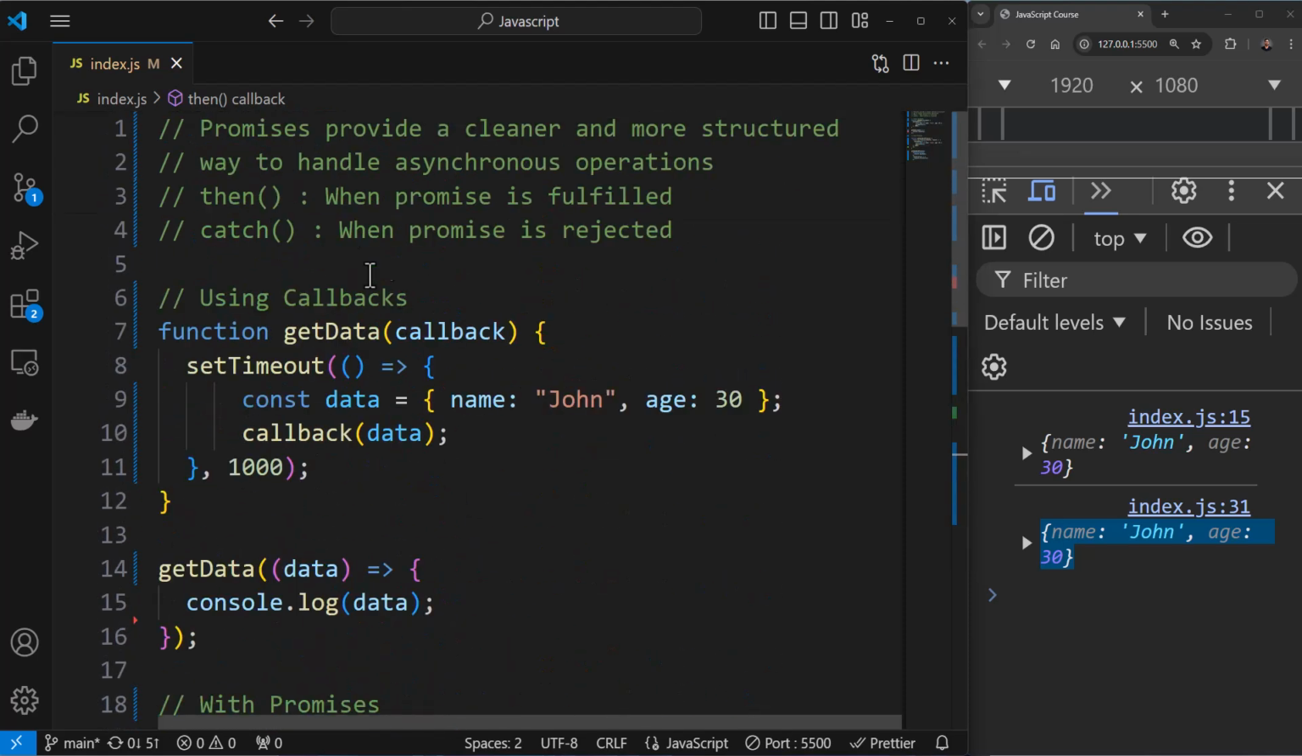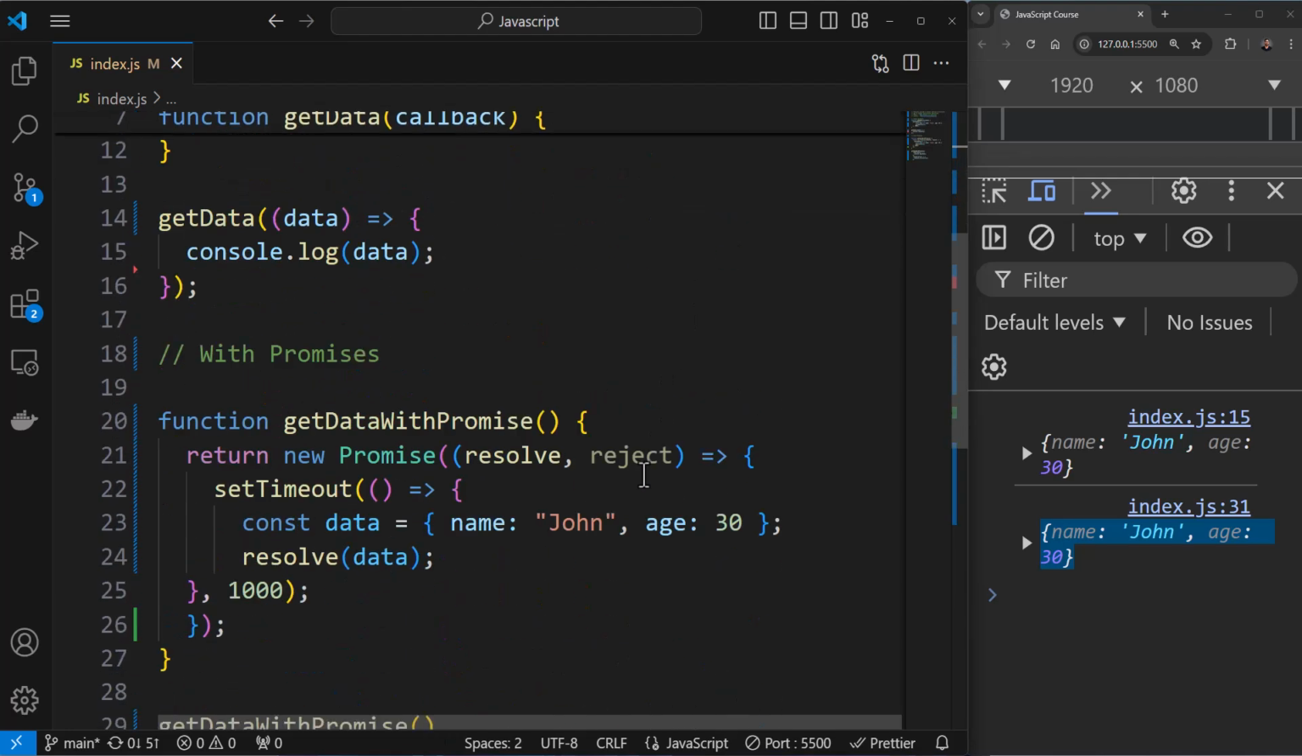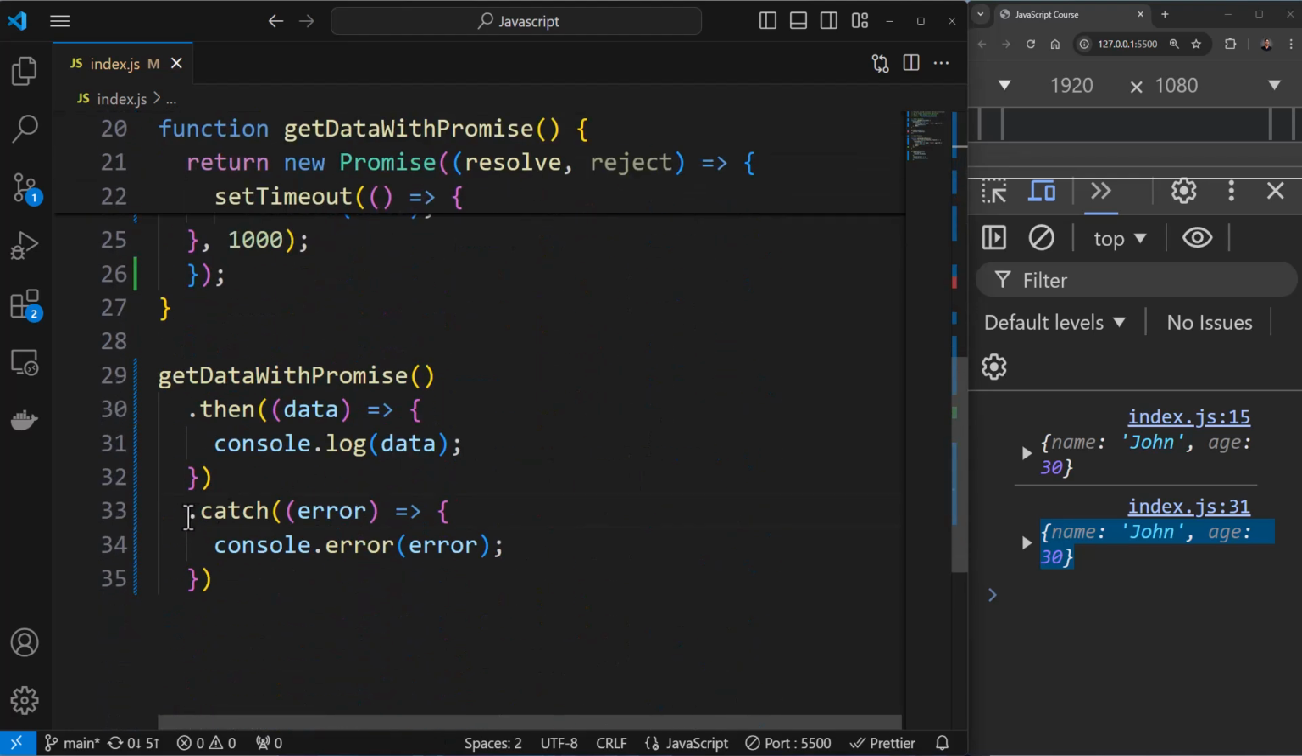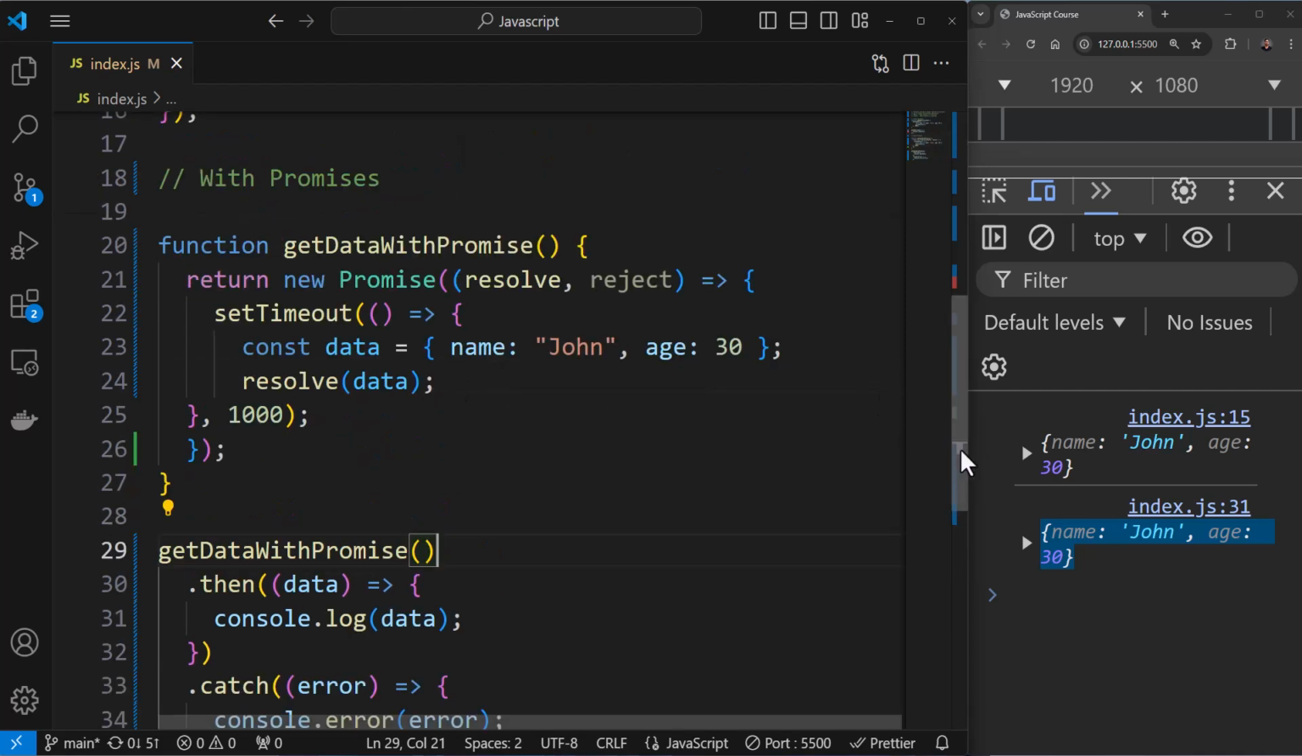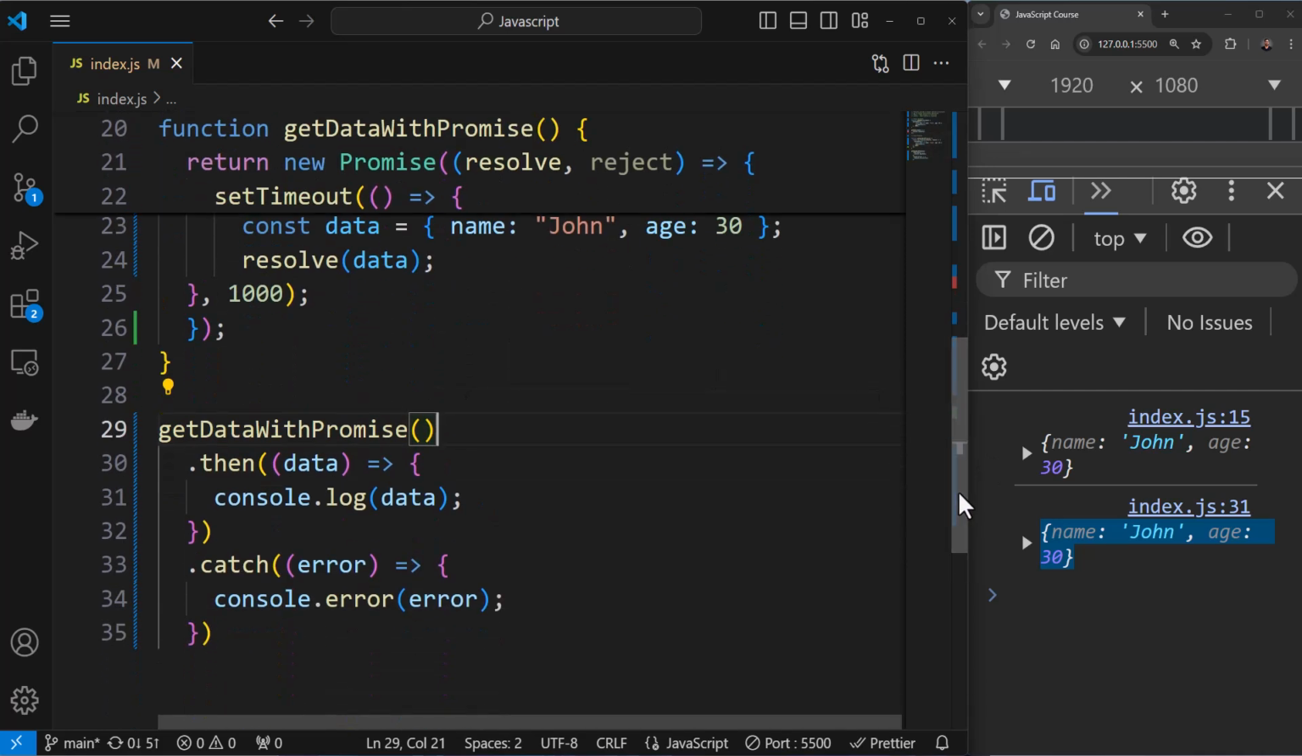So here if you scroll up, when the promise is fulfilled, and catch when the promise is rejected. So you can see if there is any error, the promise is rejected, then the catch will be executed. So you can see this is the syntax of promise, and in this way, they provide a cleaner and a structured way to handle asynchronous operations in JavaScript.